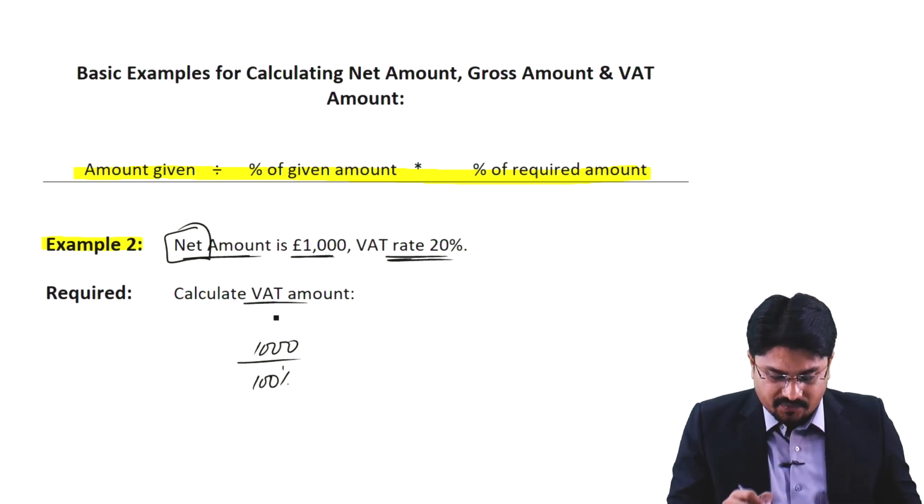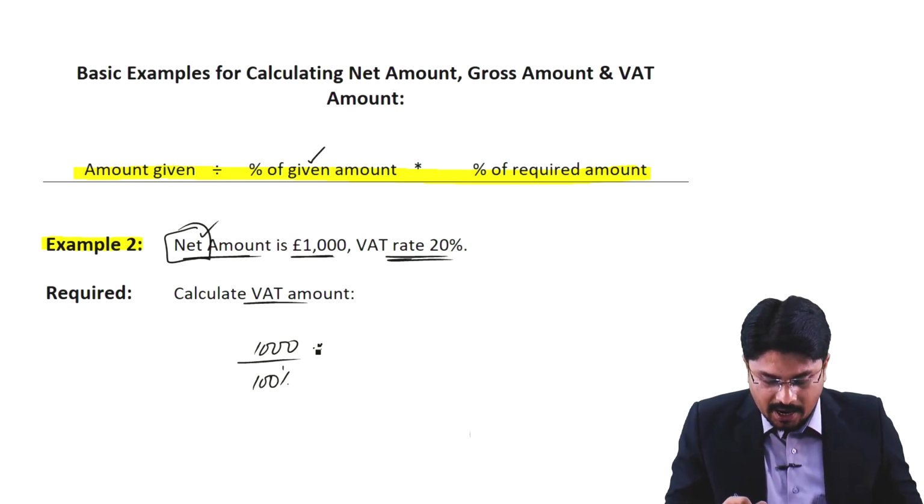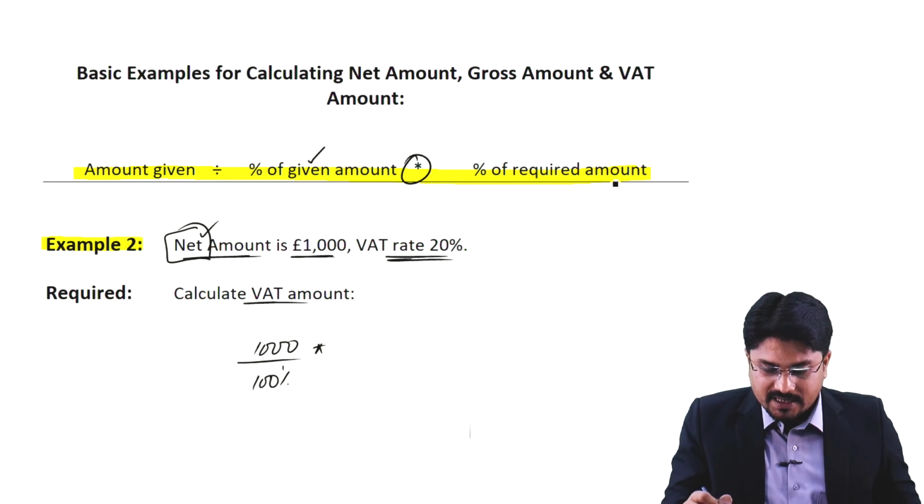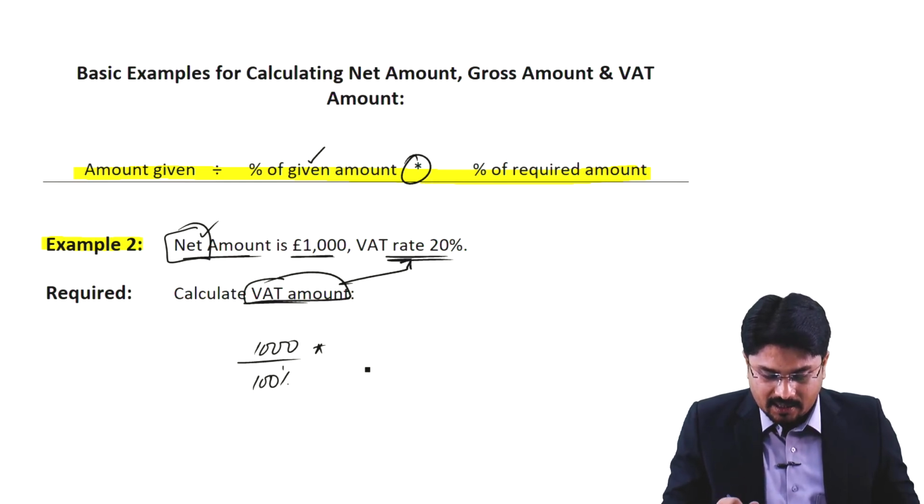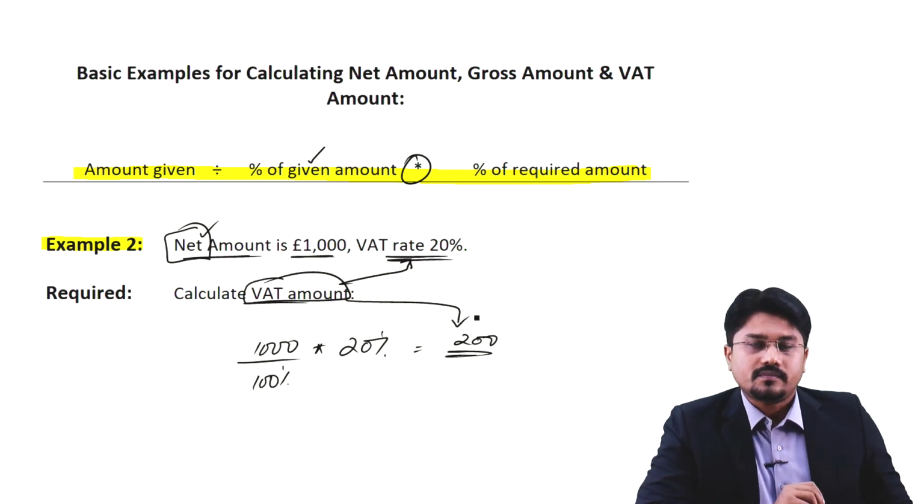So the amount given is 1000. I divided this amount by 100% because the net amount percentage is always 100%, and multiplied with the percentage of the required amount. As the requirement is about the VAT amount, we multiply with this 20%. So effectively 200 of VAT is calculated.